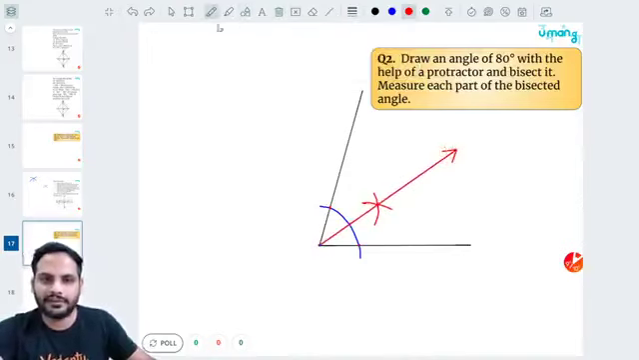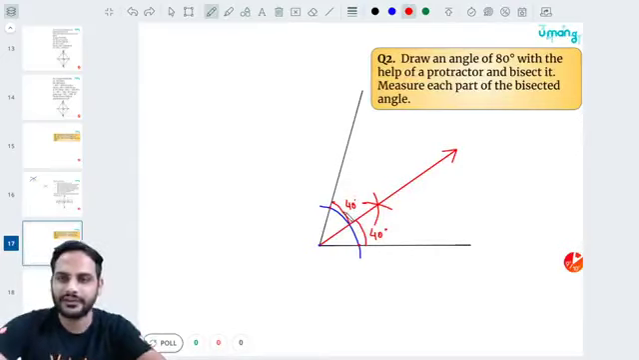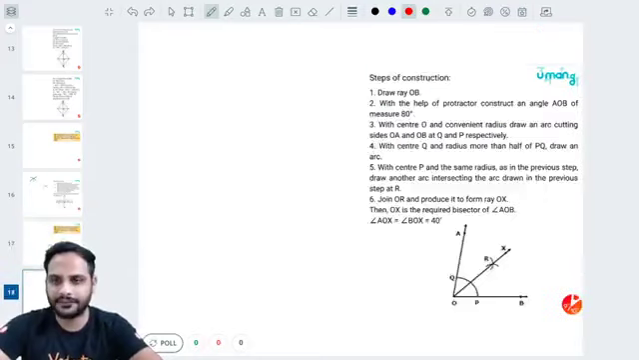And what will be the measurement? So measurement for this one will be 40 degree. This also will be 40 degree because total was 80 degree. Okay? This is how you will be able to draw it.